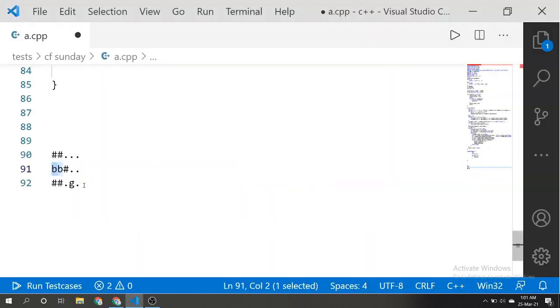Otherwise we put walls. After that we just start traversing from our endpoint, and we traverse as far as we can. We mark all the nodes which we have traversed as visited, and we check that all the good persons are visited and all the bad persons are not visited. That's how we do this problem.